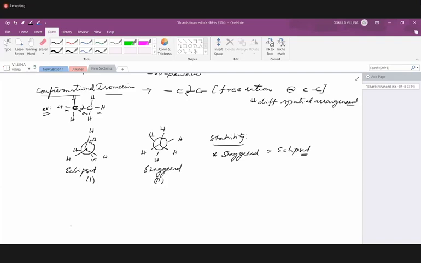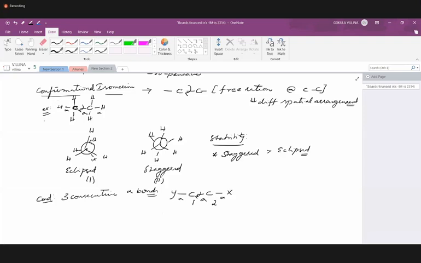You must have three consecutive sigma bonds, of which one should be a carbon-carbon sigma bond, and there have to be two more sigma bonds, to some X or some Y. Then only can we have different spatial arrangements around the first carbon and second carbon by rotating. Three consecutive or continuous sigma bonds should be there.